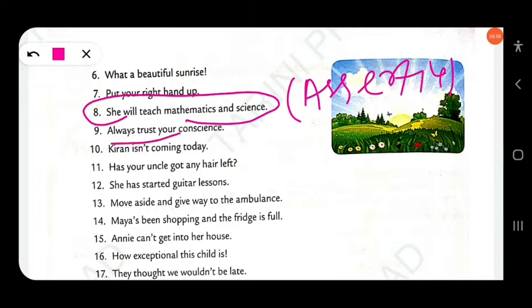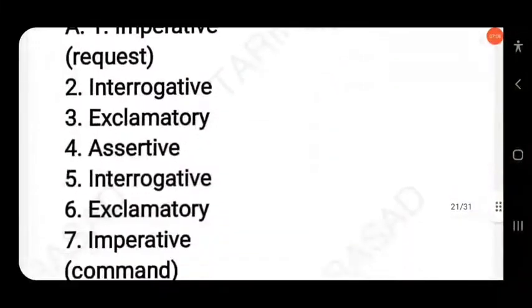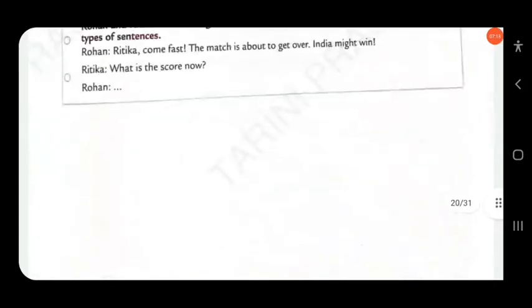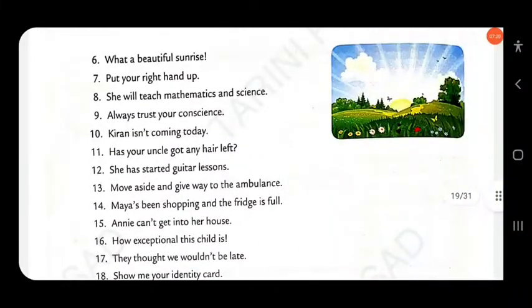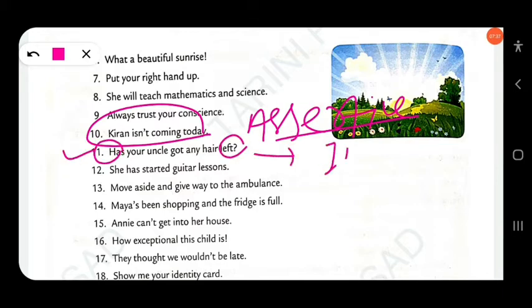Here this is advice, so you have to write imperative sentence. Clear? Here is the answer. Advice. Then next, Kiran is not coming today. This is a negative statement, so you have to write assertive. Then next, has your uncle got any hair left? The sentence starts with an auxiliary verb and ends with a question mark, so this is an interrogative sentence.